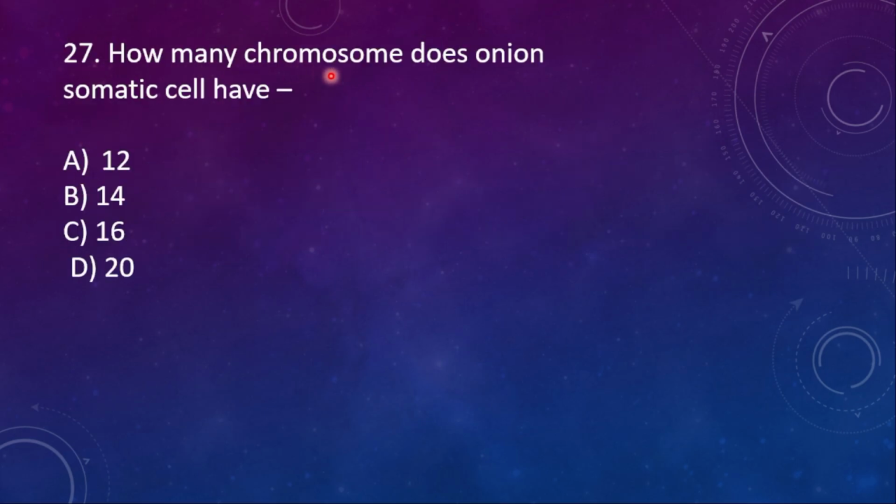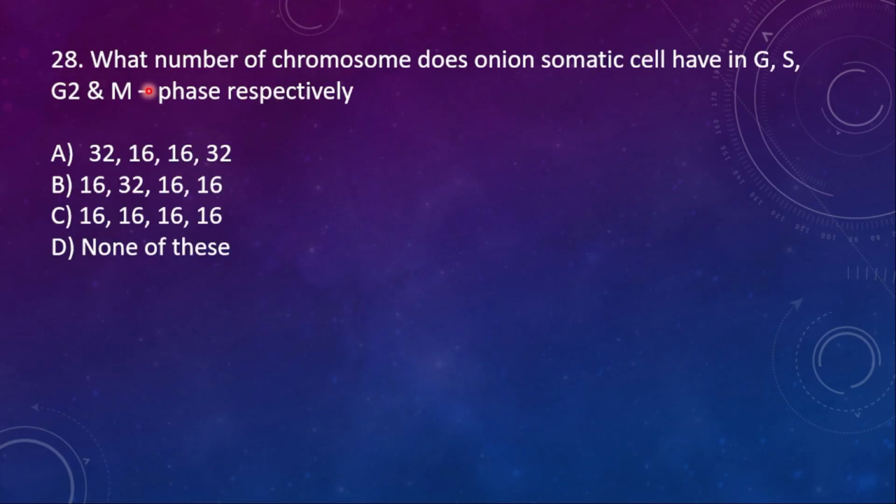27. How many chromosomes does onion's somatic cell have? Chromosome number of onion is 16. 28. What number of chromosomes does onion's somatic cell have in G1, S, G2 and M phase respectively? In G1, it is having 16, whereas in S the number won't change, the amount will change, so it is also 16, and then G2 is 16 and M phase is 16 respectively.